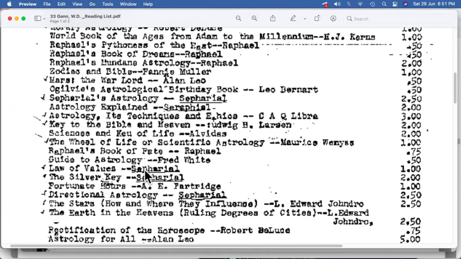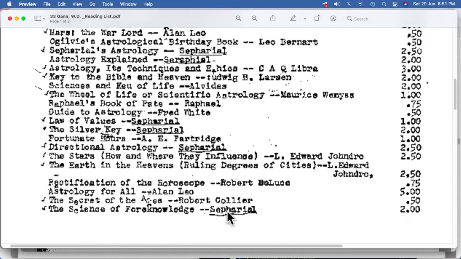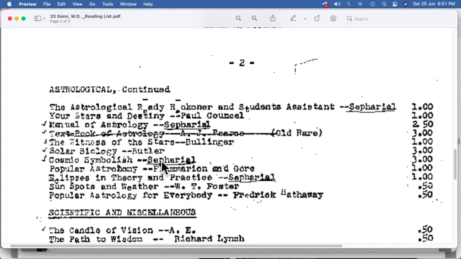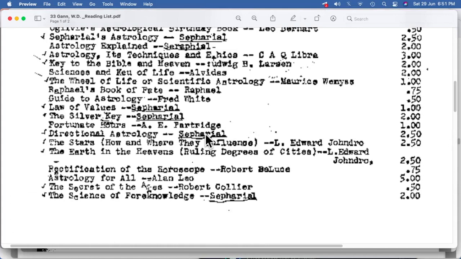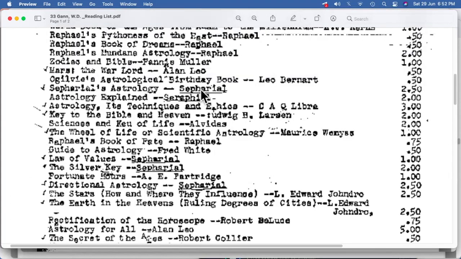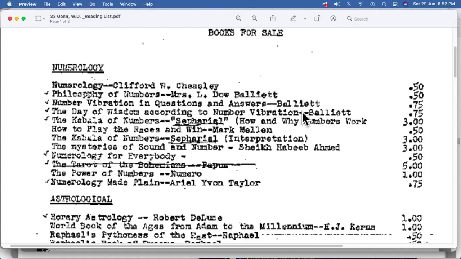Then again we find Sepharial, again Sepharial. So some of the books are by the same authors. Again Sepharial over here. So we have four books in astrology over here, and then further we have five, six, seven, eight, nine, and ten. Ten books out of these 80 books are by Sepharial. So this becomes an important author for us. In the same way, Balliet is one of the important authors, with three books by him. Sepharial again has this book over here. So that ten and these two make it 12 books.